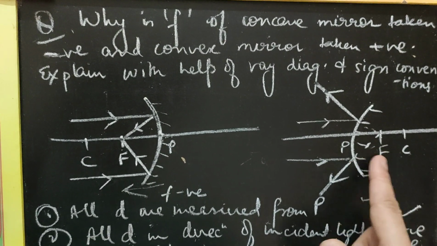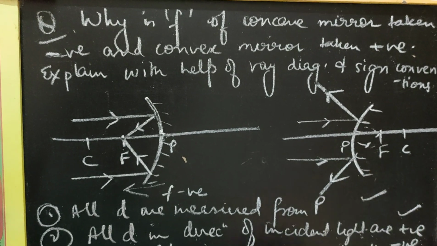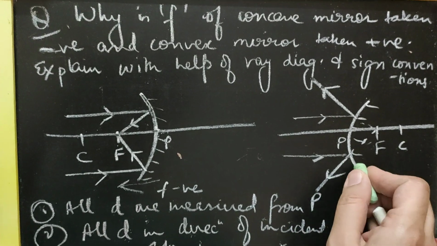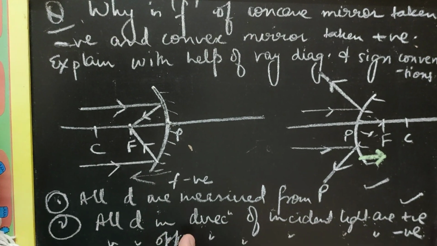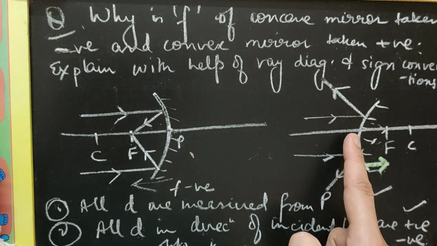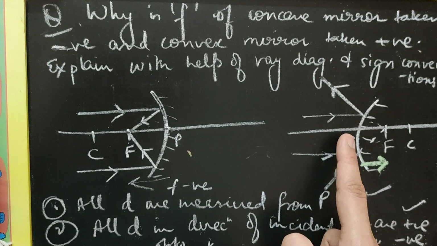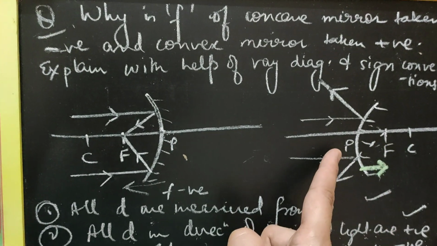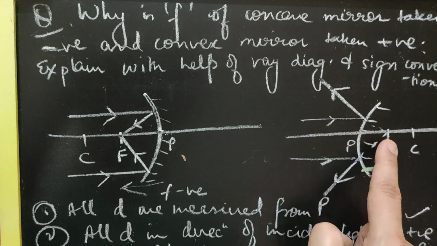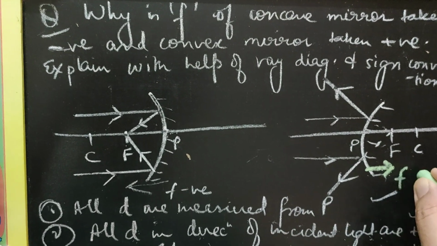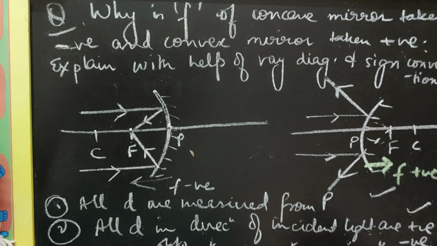This is the focus point. And to measure this distance between pole and focus, we are going to travel in the direction of incident light. Keeping the same two sign convention points in mind, all distances are measured from the pole. To measure this distance, we will move from the pole towards the focus in the direction of incident light, you can see. So hence the focal length of a convex mirror is taken positive.